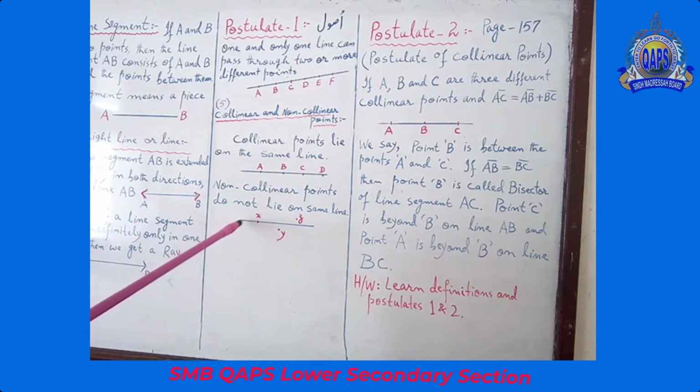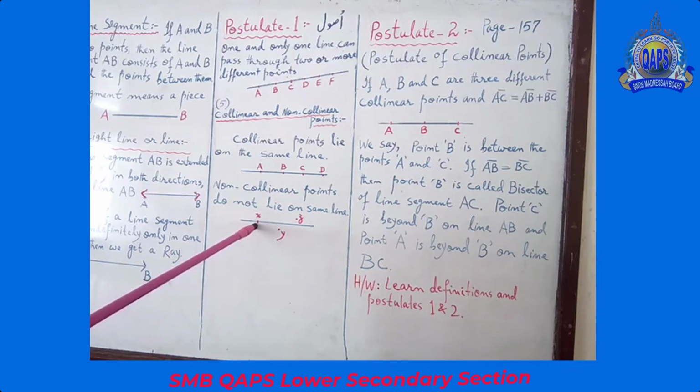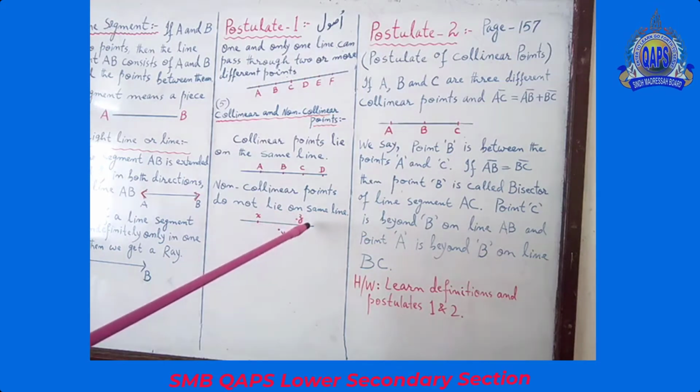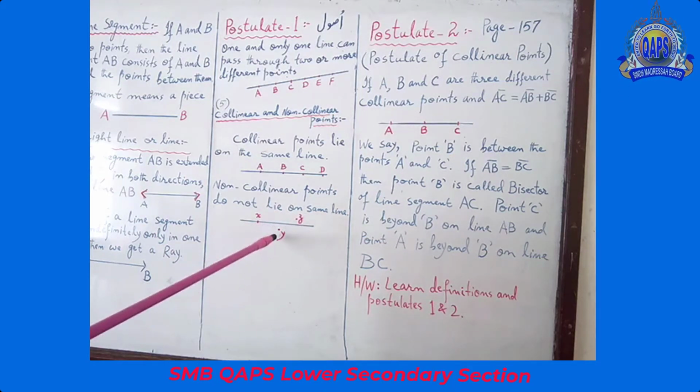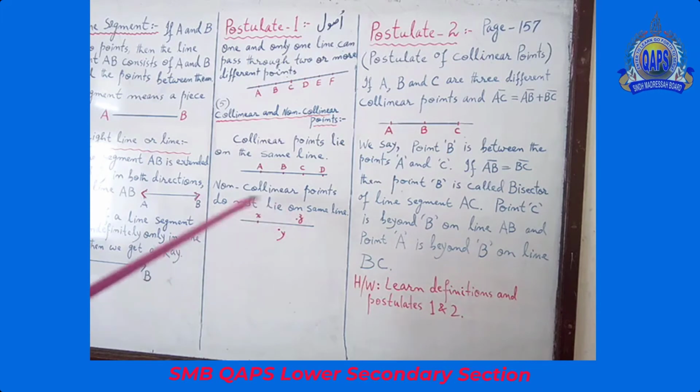And see, it's also a straight line, but this point is over here on the line, that point is a little bit up and this point is a little bit down. So all 3 points are not in the same way. So these are called non-collinear points.